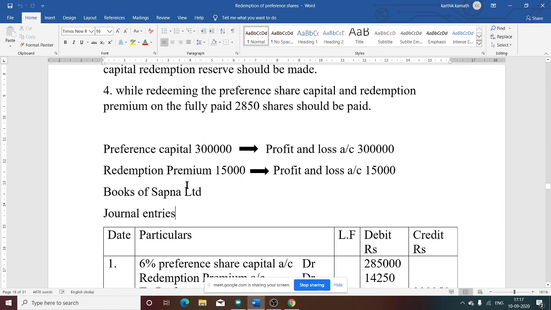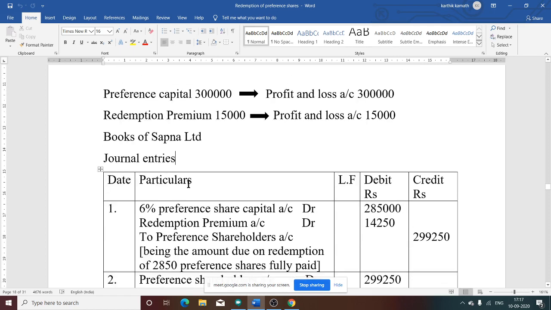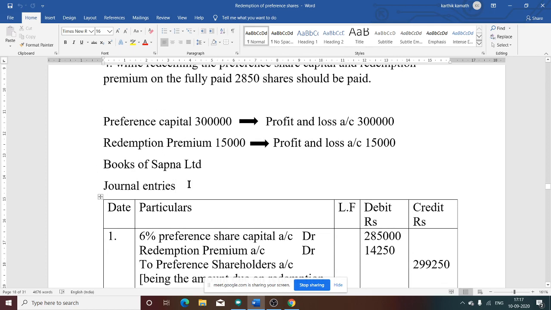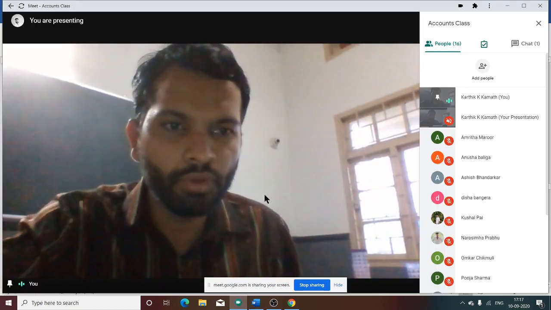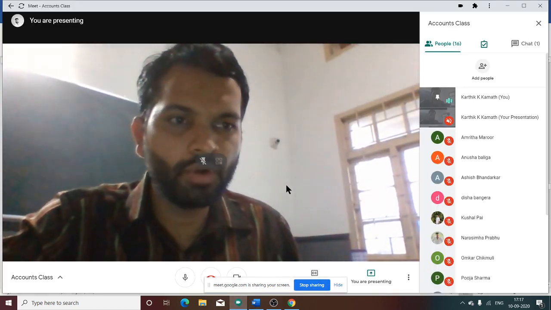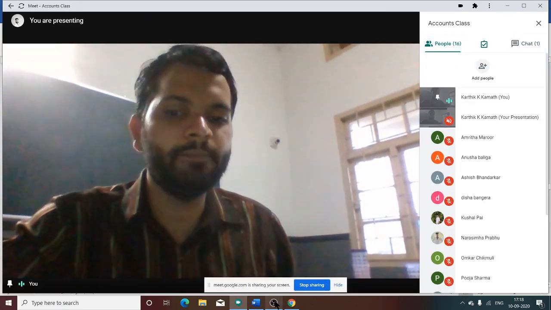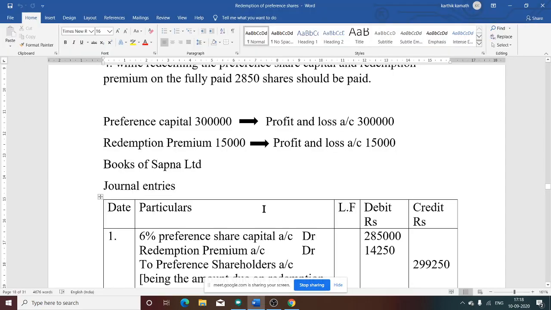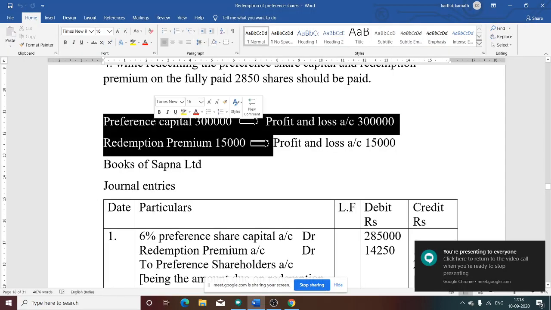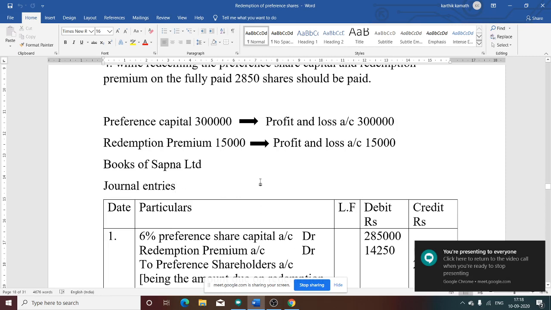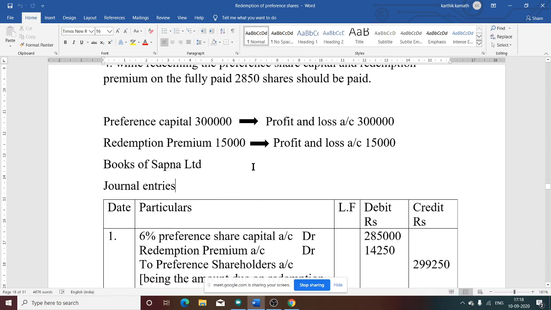Next thing we need to pass journal entries in the books of Sapna Limited. So now one by one journal entry we need to see. Since there is no fresh issue, journal entry for fresh issue is not there. Then directly we transfer the amount due on redemption. How to calculate amount due on redemption? What is given to the preference shareholder? Preference shareholder is given capital plus redemption premium. So in this problem, preference share capital is 3 lakh plus redemption premium is 15,000. Total 3 lakh 15,000.